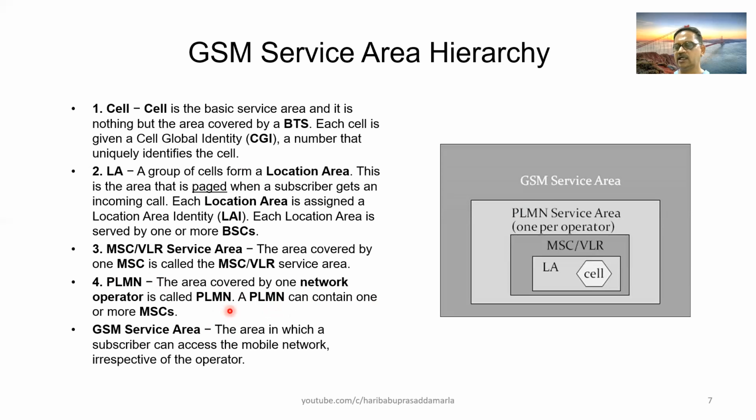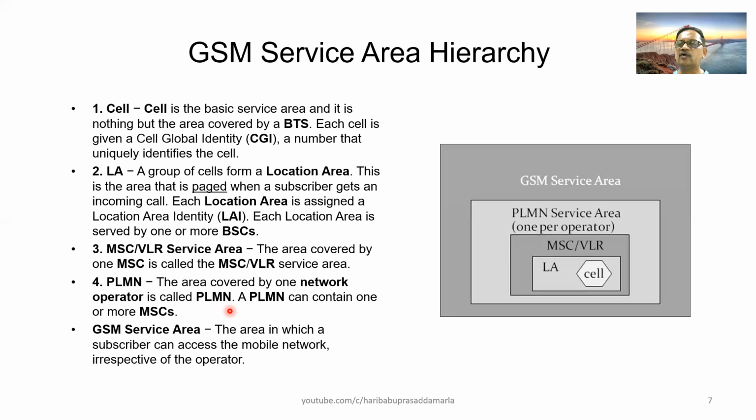So if you take Airtel as an example in India, the area covered by Airtel in India is known as the PLMN area. Each PLMN will have n number of MSCs. So in our example, Airtel need not cover the entire India. Perhaps it may be covering some 90% of India.